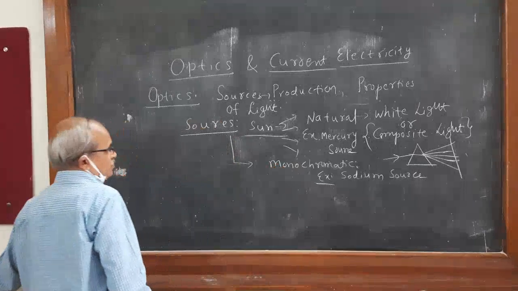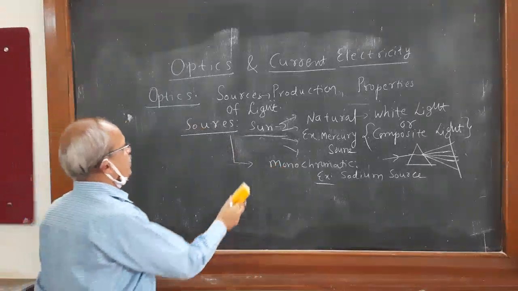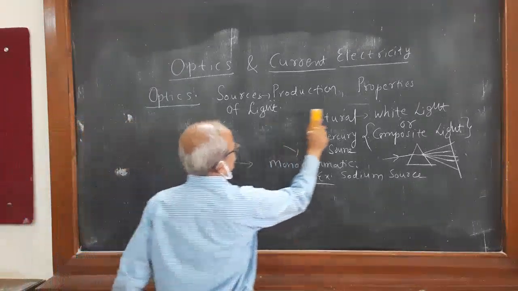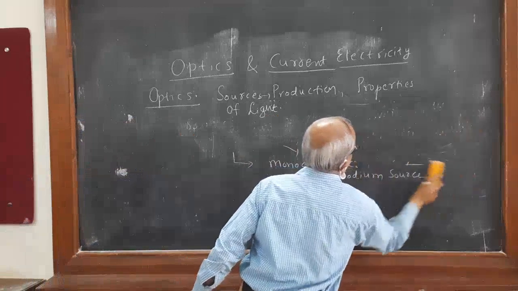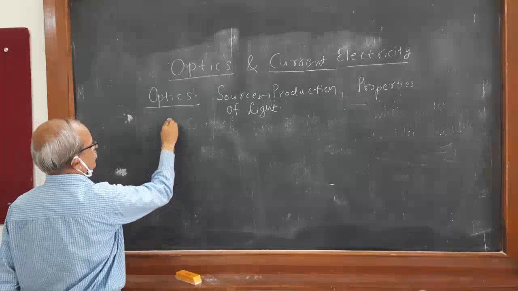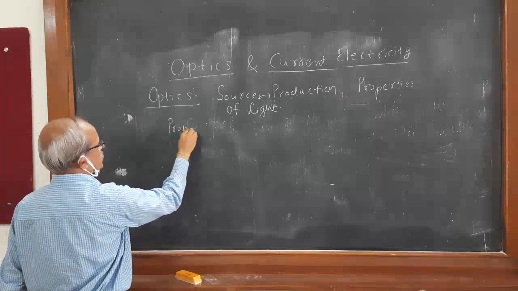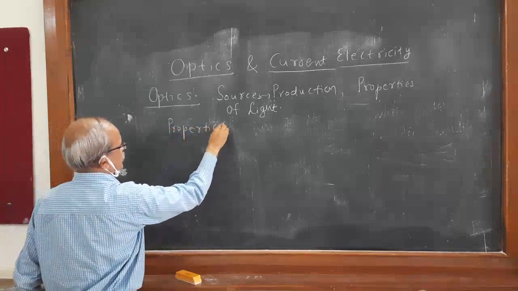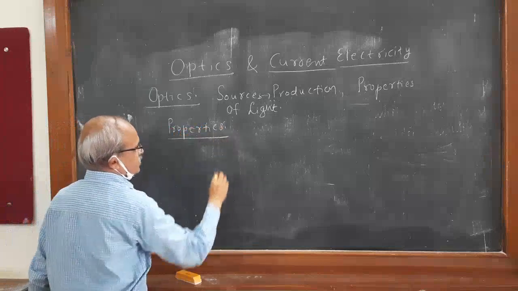Then regarding properties of light, this was about sources. There are two kinds of properties of light.